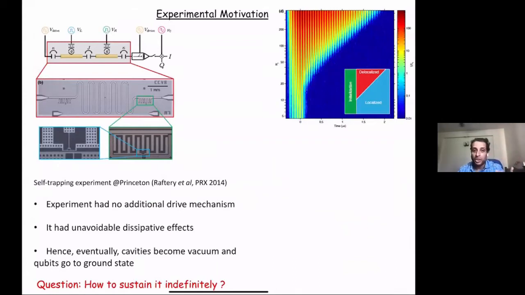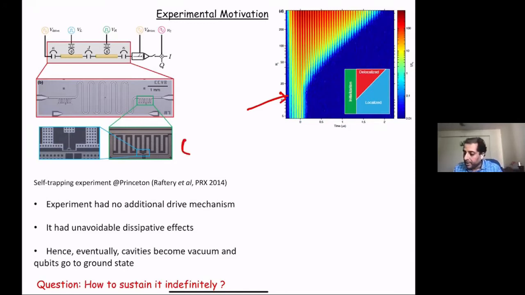So basically, such a system has actually been realized a while ago at Princeton, where there was an experimental example for 2 units. And indeed, they saw that in some parameter regime, it can happen that the photons can get self-trapped in 1 unit. Okay, so this is a plot where you can see that there is a localized regime and then there's a delocalized regime.